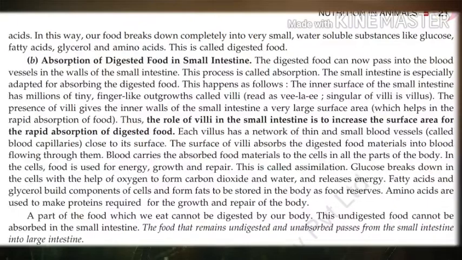Food reserves means when you will require more energy, then this fat will be converted into glucose and it will give energy. Understand? That is why it is called food reserves. They are also called the storehouse of energy. Now, amino acids. Amino acids are used to make proteins required for the growth and repair of the body. Understand? Protein helps in the growth of the body and also helps in the repair of the body wherever there is wear and tear. Understand?